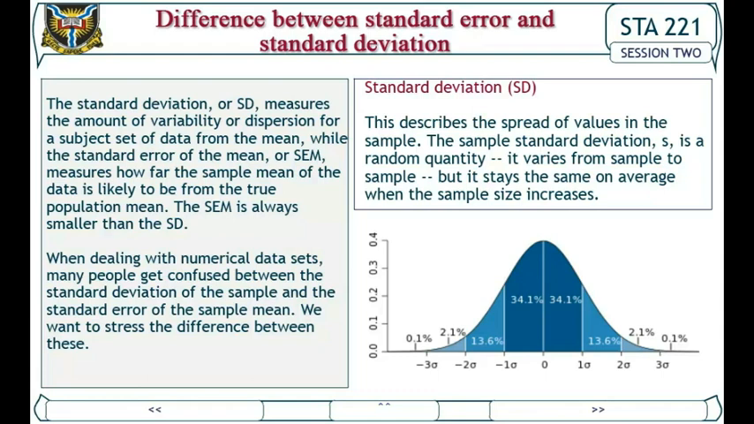When dealing with numerical data sets, many people get confused between the standard deviation of the sample and the standard error of the sample mean. We want to stress the difference between these. Standard deviation, SD. This describes the spread of values in the sample. The sample standard deviation S is a random quantity. It varies from sample to sample, but it stays the same on average when the sample size increases.